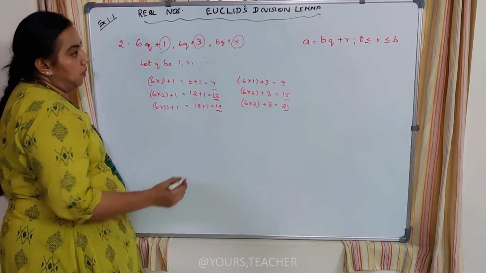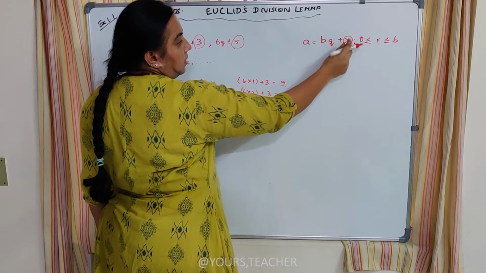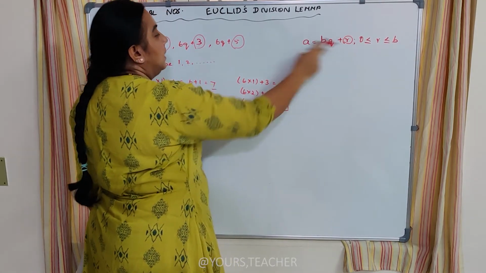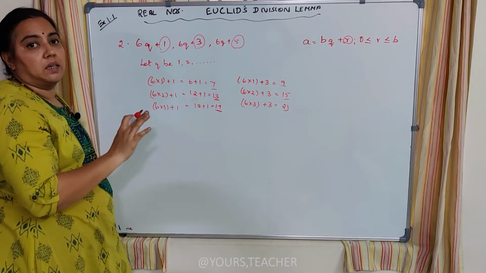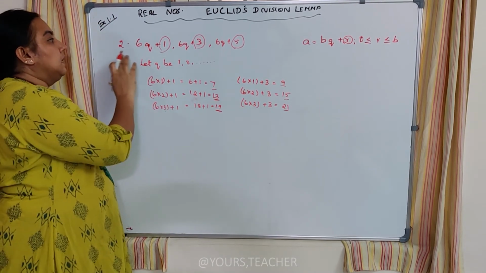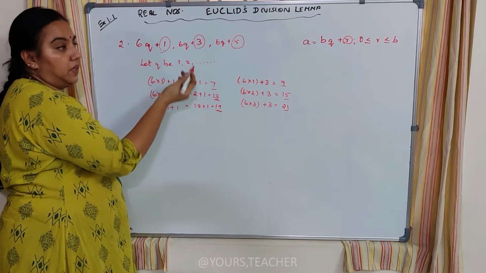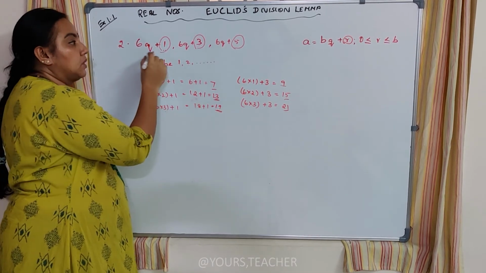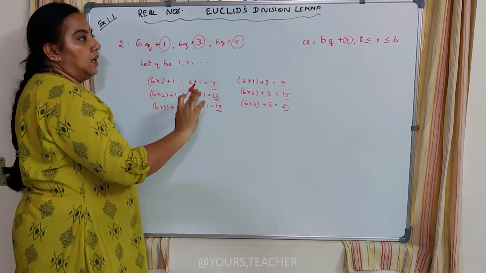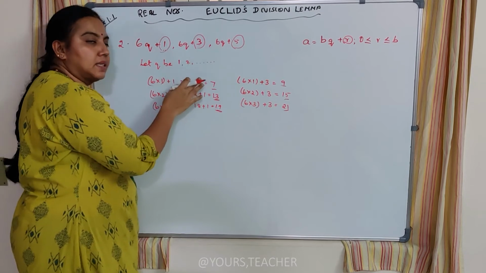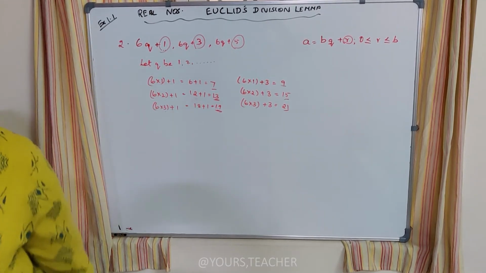So whatever number I multiply here, if this r is an odd number, the end result will be an odd number only. So 6q plus 7 will also give an odd number, 6q plus 9 also will give an odd number. Ultimately, this is the meaning of Euler's division lemma.